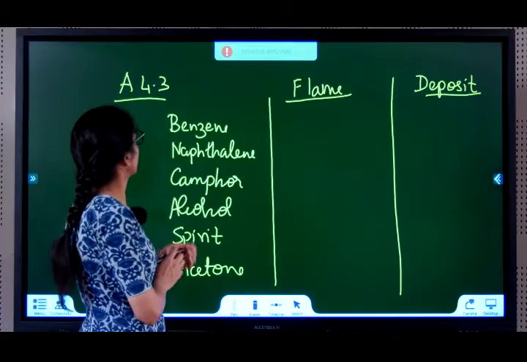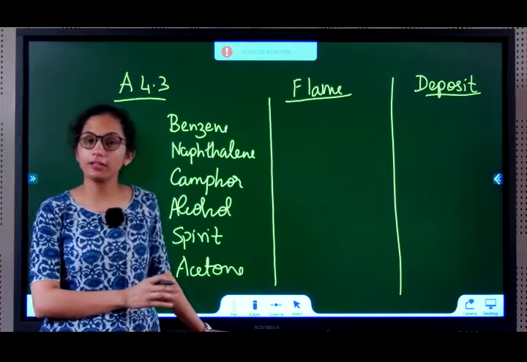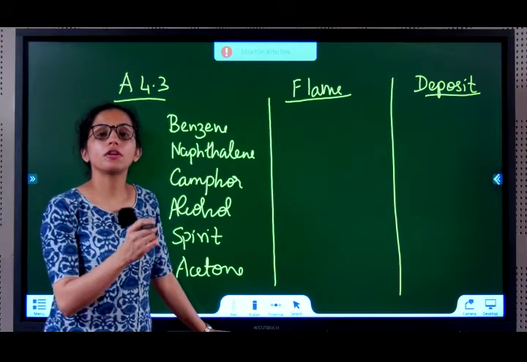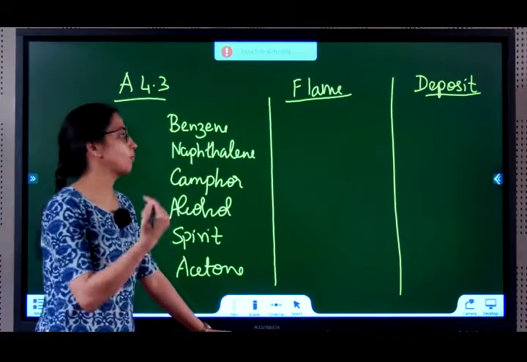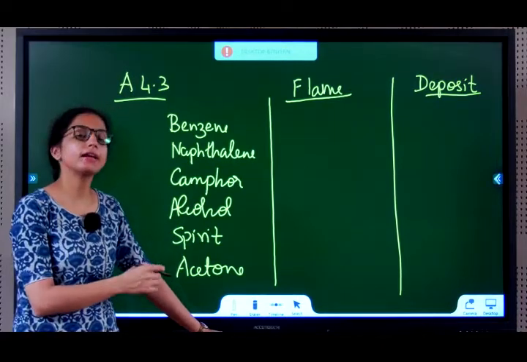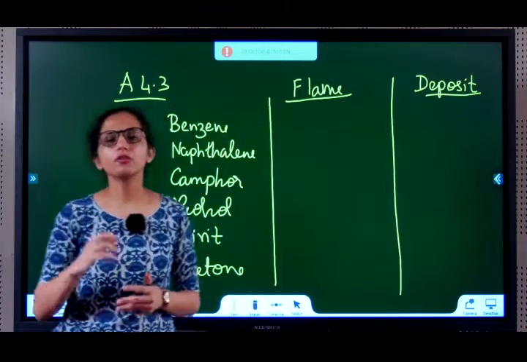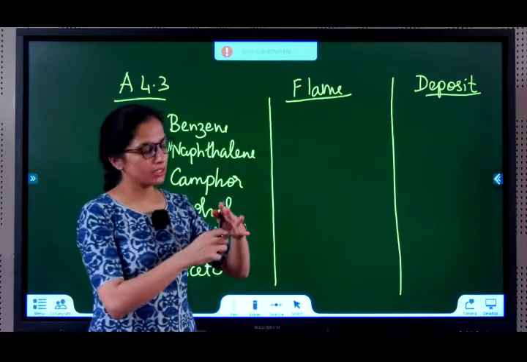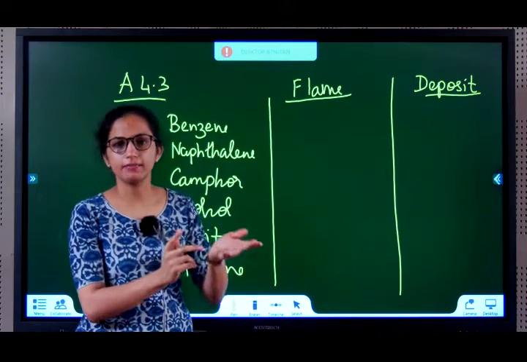Satisfied. Activity 4.3. In this activity, we are going to take different carbon compounds and we are going to burn them in the presence of air. We will see what flame color we observe and whether it forms deposits or not. What are these deposits? There are a few substances that when you burn give you a black carbon deposit. That's nothing but carbon.